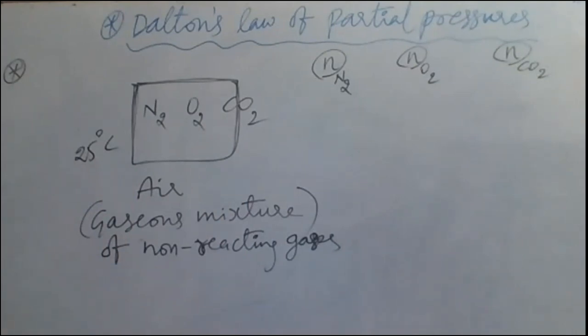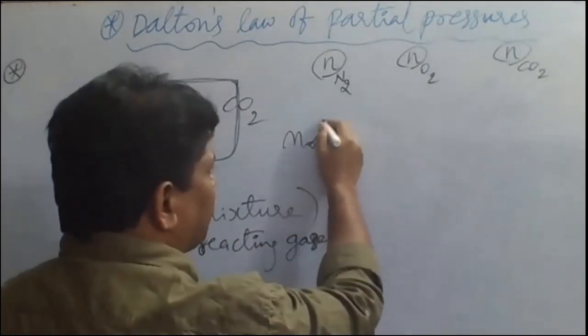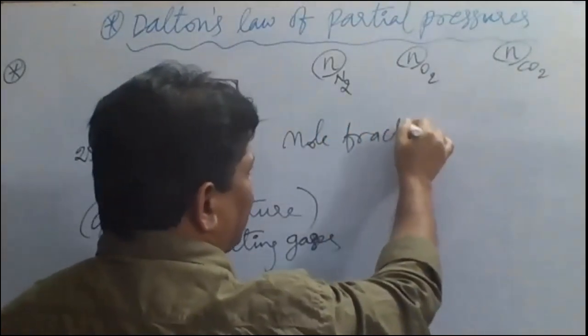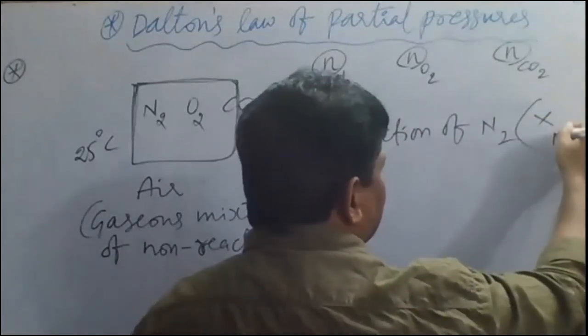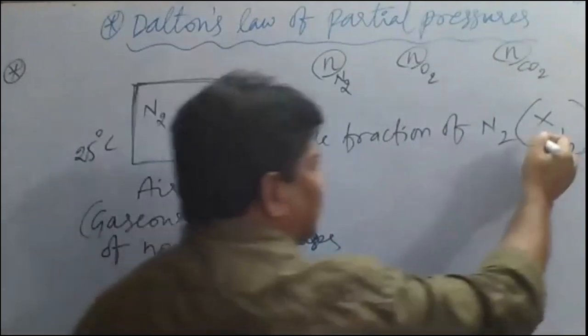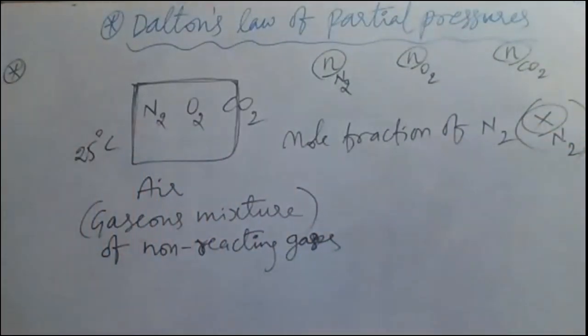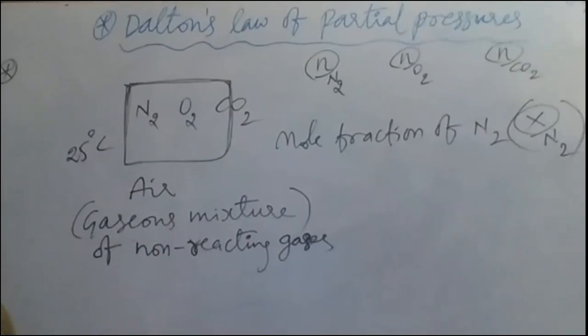Now, mole fraction we have discussed in the solutions lesson. Mole fraction means the number of moles of an individual gas divided by the total number of moles of all the gases in the mixture. Suppose I am taking the mole fraction of N2. How do we indicate it? X N2. Here X is meant for mole fraction. X N2 means the mole fraction of nitrogen.